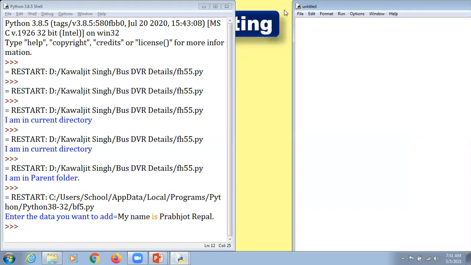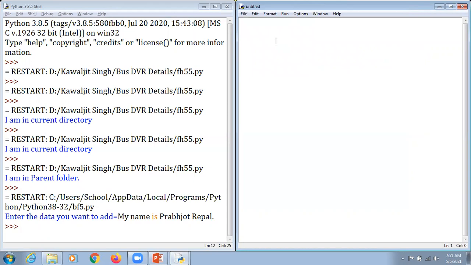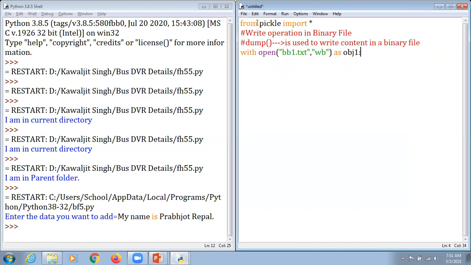For performing a read operation here, we again call the pickle module, but instead of using dump, here I'm going to mention it as a read operation. In the case of a text file, we just use read, but here we use the load function, load.